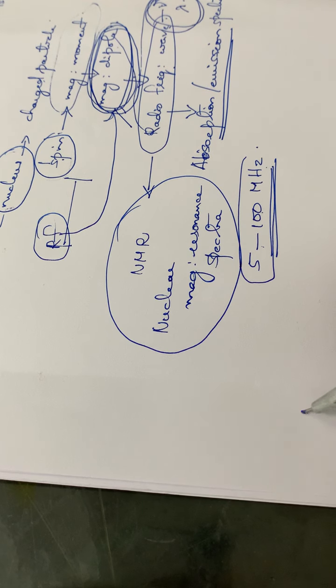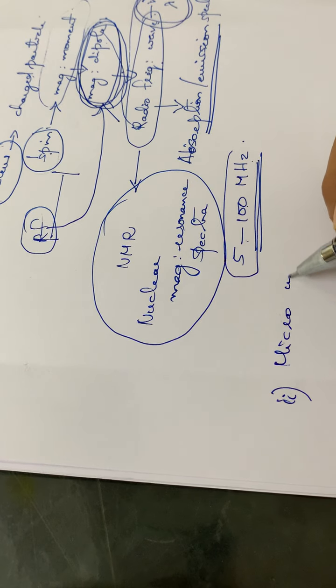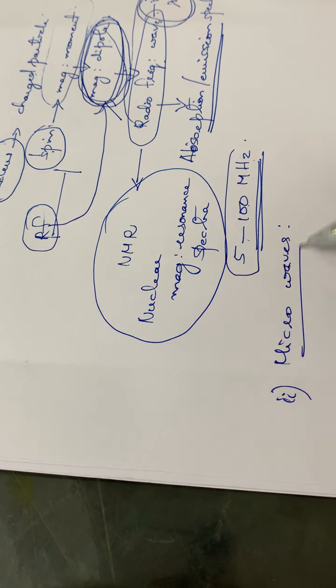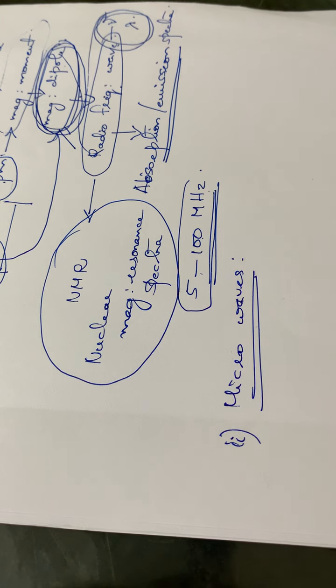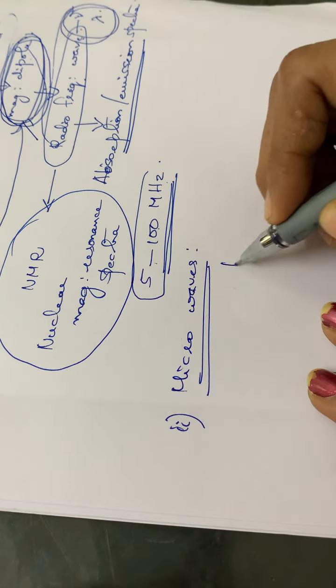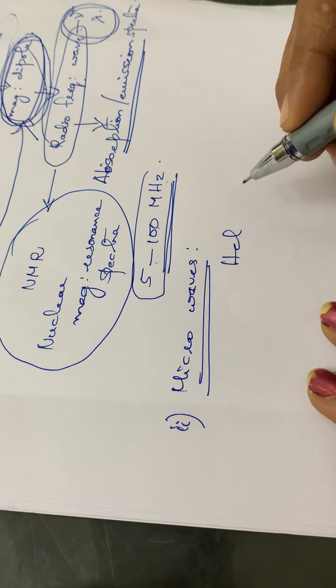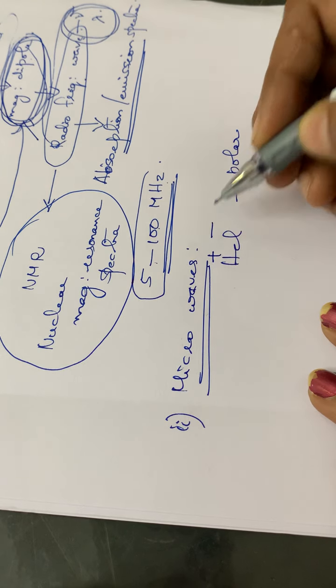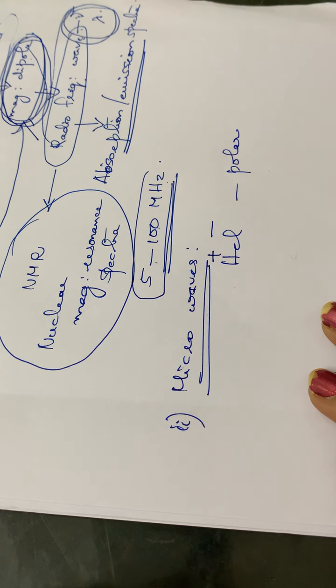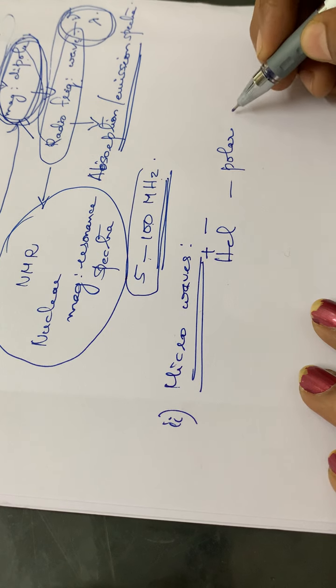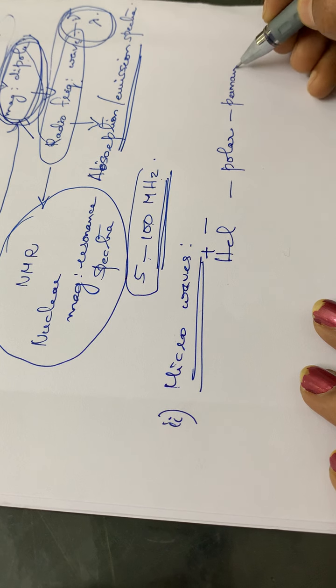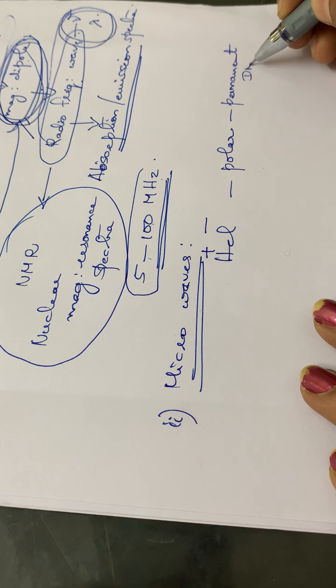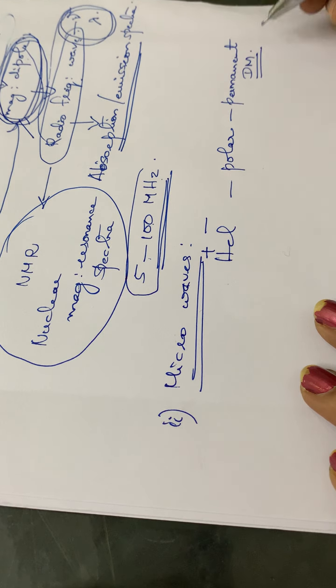So that is the first case, radio waves. Then the second electromagnetic radiation we have to consider is microwaves. In the microwave region, consider a molecule HCl. This HCl molecule is a highly polar molecule, isn't it? That means it has a positive charge and a negative charge, H plus and Cl minus. Since the molecule is polar, it has a permanent dipole moment.